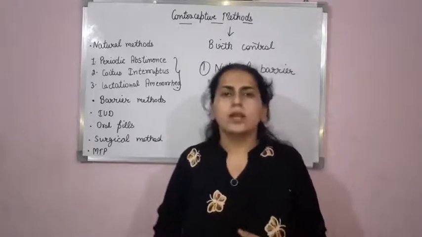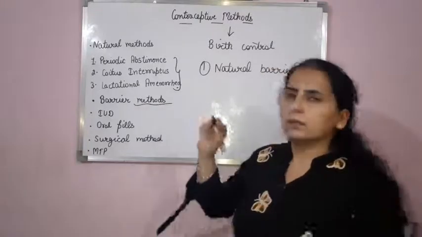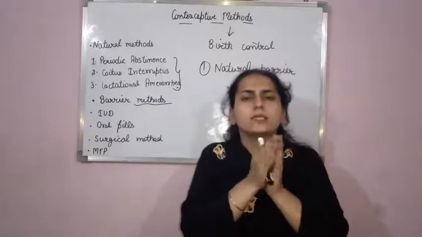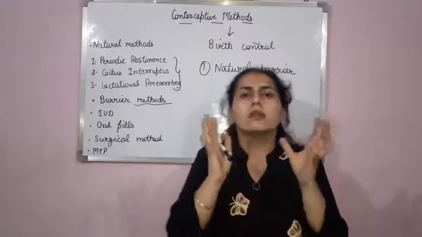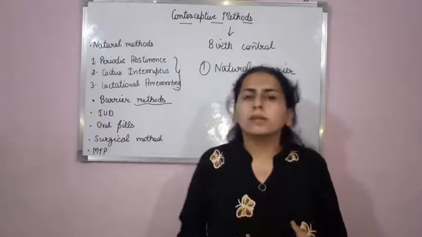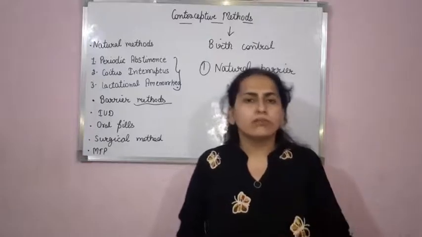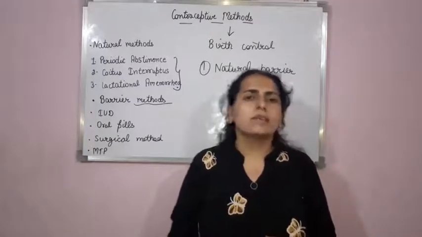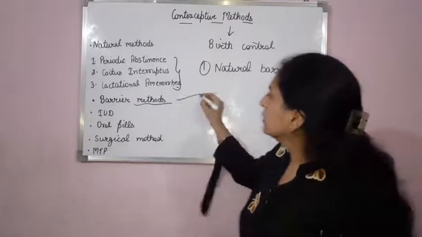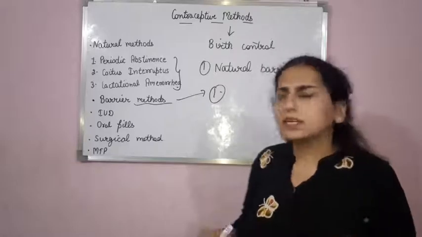Now the next method is barrier method. Now in this method, basically again the sperms and ovum are not allowed to meet, and if they do not come in physical contact with each other, then obviously there will be no fertilization and hence there will be no conception. In barrier methods, the first thing that is generally used in our society is condoms.